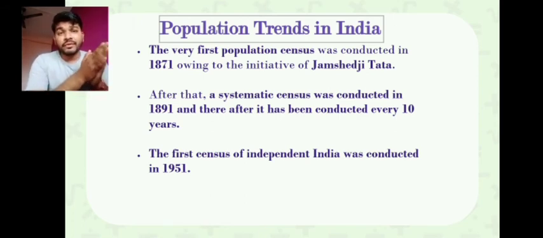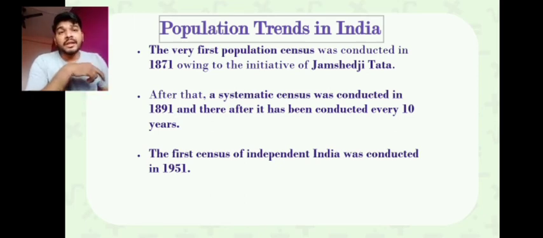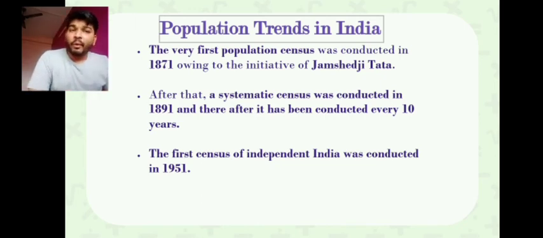in 1951. So you have to remember these 3 years. 1871, the initiative by Jamshedji Tata to calculate the population census. Second, after 20 years, that is 1891, a systematic census report was given, and he said every 10 years there should be a calculation of population. And then our very first census of independent India was launched in 1951. So these are the 3 points for today.